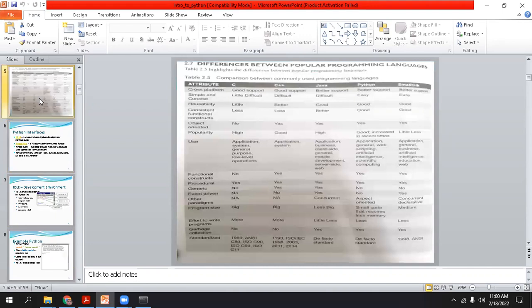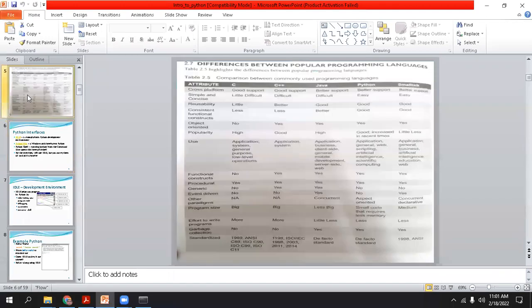This is the differences between all the languages. I have taken the picture and put it into a single slide: the differences between C, C++, Java, Python, and Smalltalk. Okay. So cross-platform, C has good support. Java has better support. Python also has better support. So in cross-platform, Python is much better compared to C or C++. Python is also called a platform independent language.